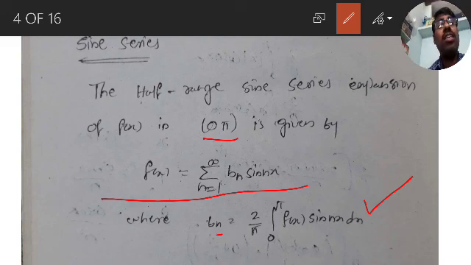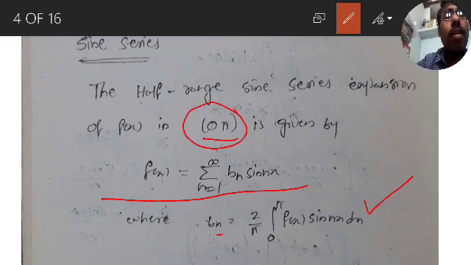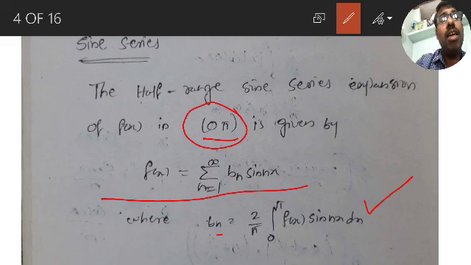So sine series resembles the Fourier series for an odd function. It is the same one, only the range is off. That is 0 to pi. That's what is called half range series. Half range sine series means it is clearly the Fourier series for an odd function, with only a change in the range.